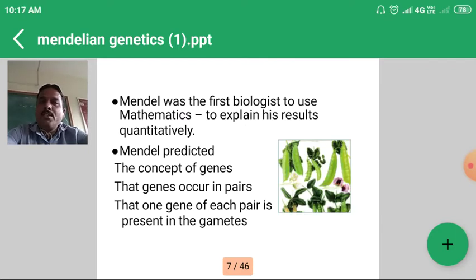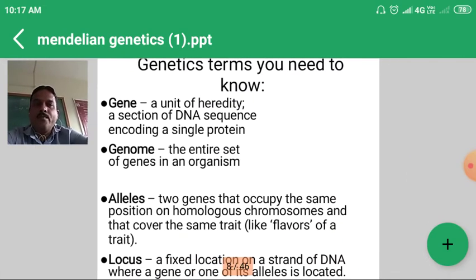Mendel was the first biologist to use mathematics to explain the results quantitatively. Quantitatively means that measuring units are used for those particular characters. Then he predicted the concept of genes, and he also considered that genes occur in pairs. Then one gene of each pair is present in the gametes. That is the conclusion of Mendel's work.